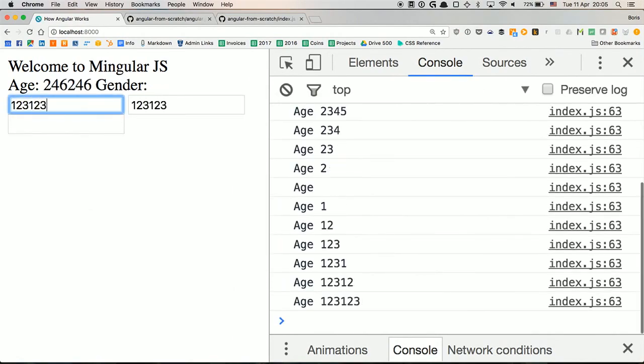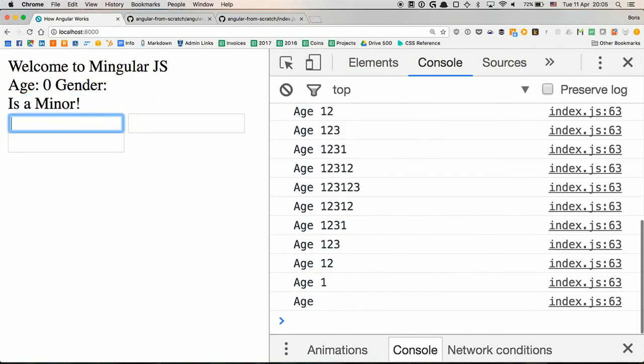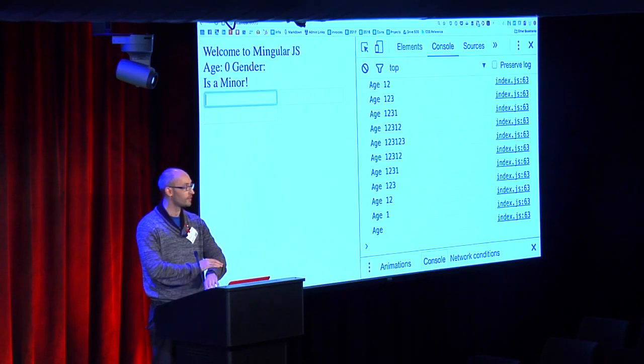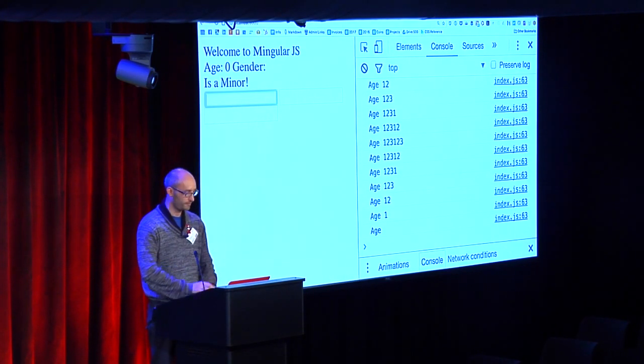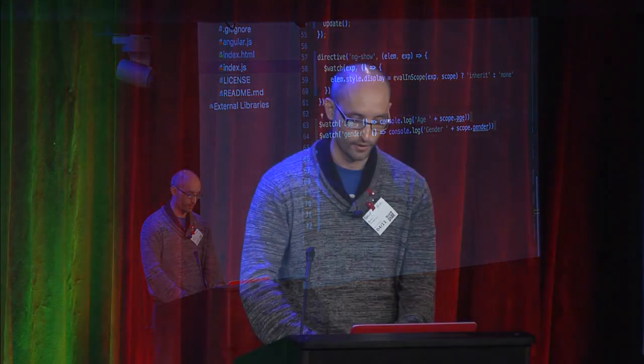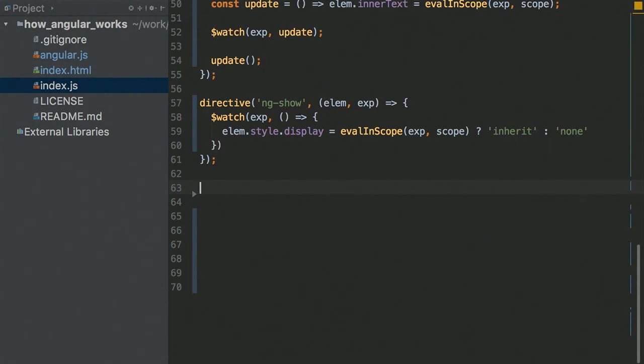We almost have a perfect Angular. So if you look at this thing, it looks like we have pretty much solid Angular going on, right? I can use expressions. I can watch expressions. We have full two-way binding. We have time. Yep. So I want to do one last thing and finally solve the biggest question of them all.